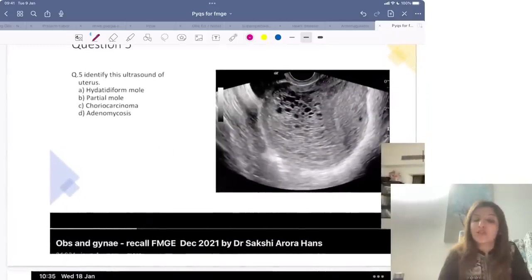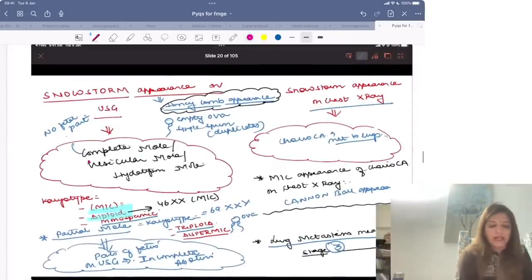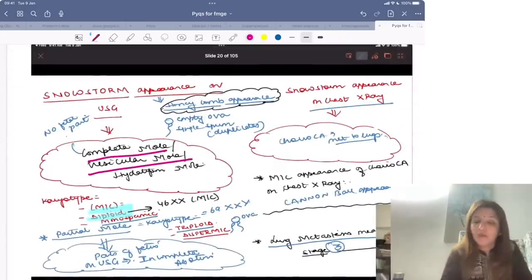Identify the ultrasound which is given in the uterus, ultrasound of the uterus. What is being shown over here? You are seeing snowstorm appearance, and snowstorm appearance, if you are getting on ultrasound, that means this is a case of complete mole. What is the other name for complete mole? The other name for complete mole is vesicular mole or hydatidiform mole. In case of complete mole, you get a snowstorm appearance, which is also called as honeycomb appearance.